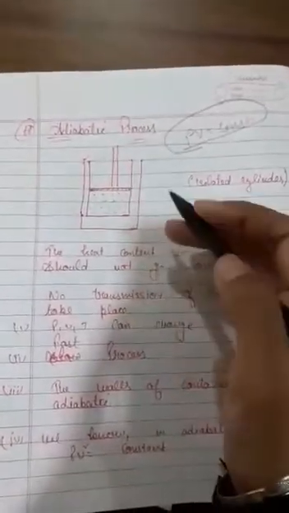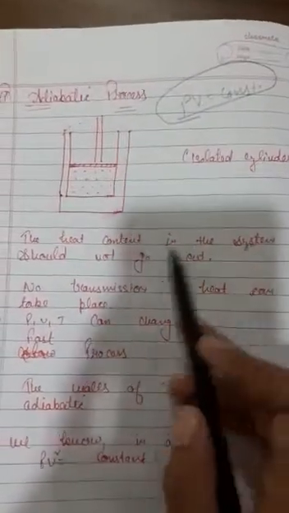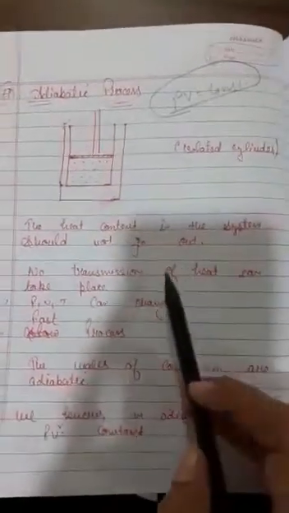This is the property, or I can say the definition, of the adiabatic process, according to which heat transmission is not possible at all. The heat content in the system should not go out, then only we can say our system is based upon the adiabatic process. No transmission of heat can take place.